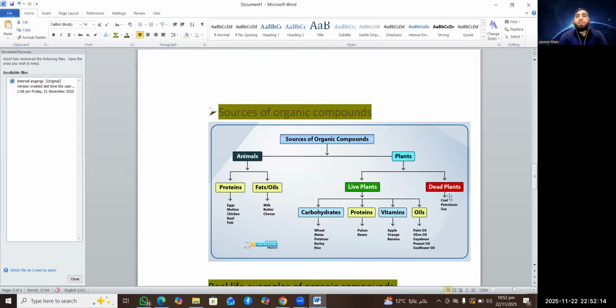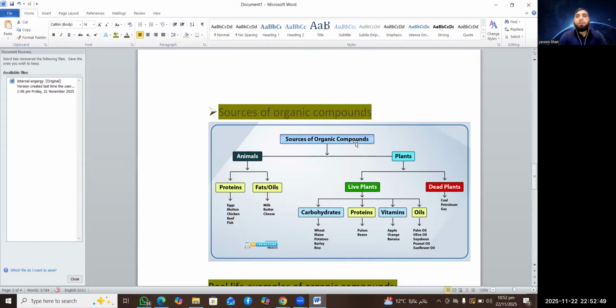So the best source of organic compounds is living organisms. But there are some organic compounds that we synthesize in the laboratory, and these are called synthetic organic compounds. On the basis of the source, organic compounds are of two types: one is organic source and the second is inorganic source. Organic source means those organic compounds which are obtained from living organisms. For example, fruits, vegetables, milk, egg, meat, carbohydrate, protein, lipids, DNA, RNA.